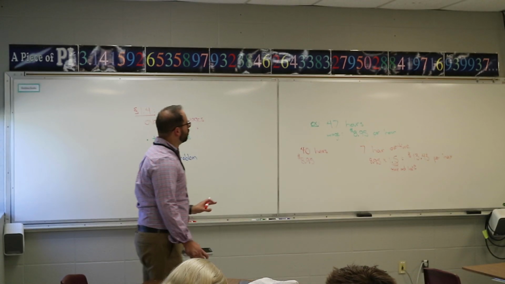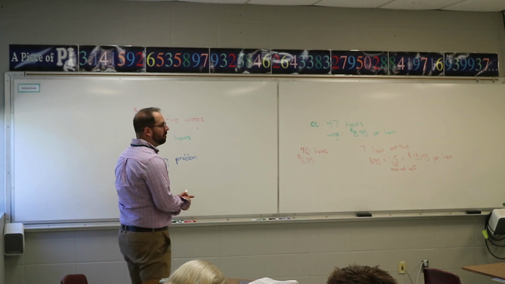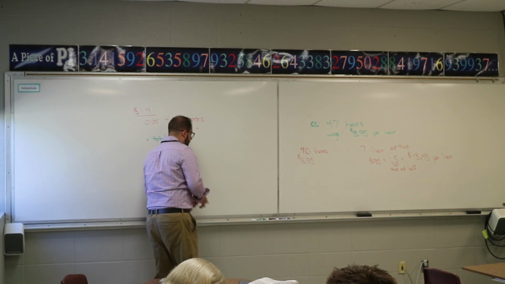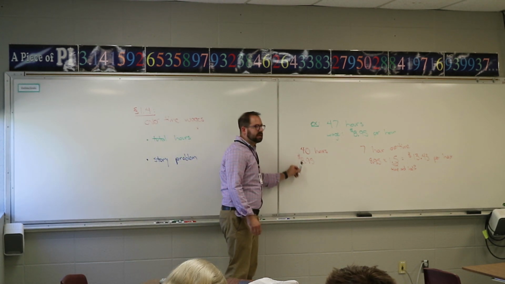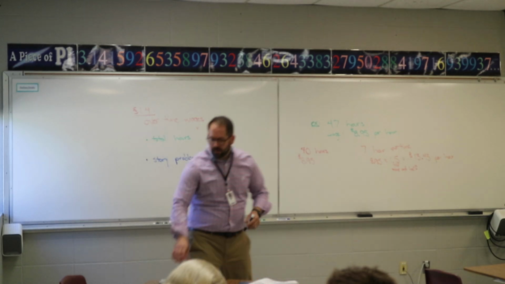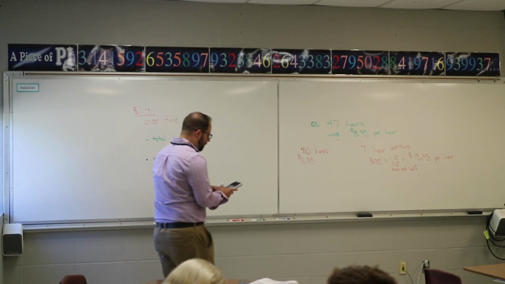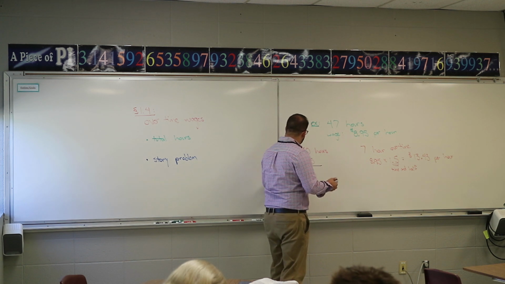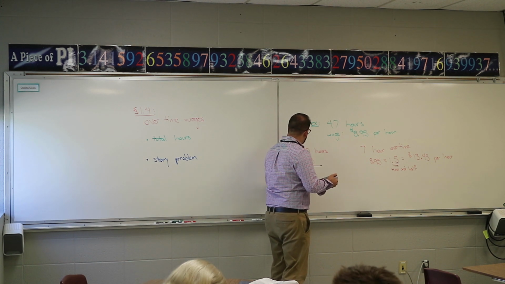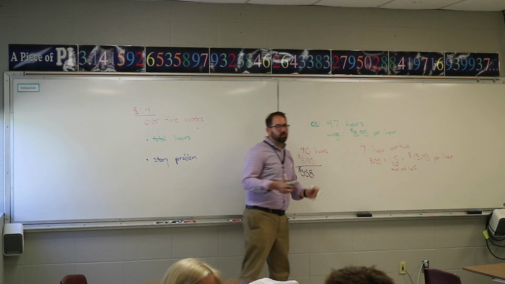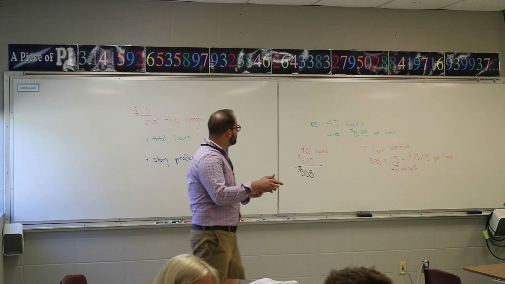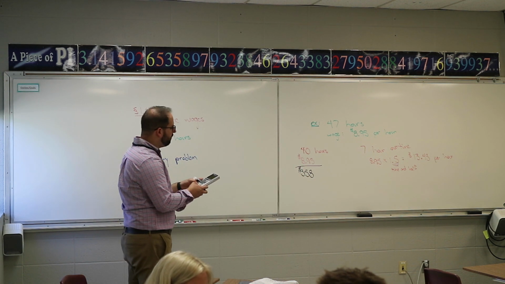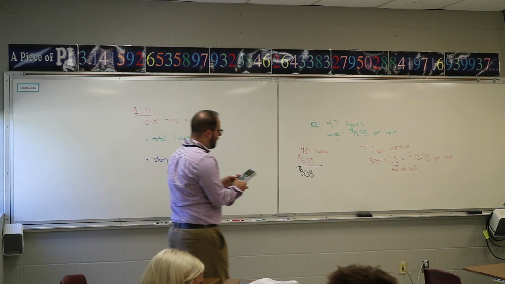The final total that I'm going to have to do is multiply each number separately. I'm going to take the 40 times the $8.95 to figure out that pay. That's $358 for a normal 40-hour work week. And the second one, the $13.43, I'm multiplying that by the 7 hours.